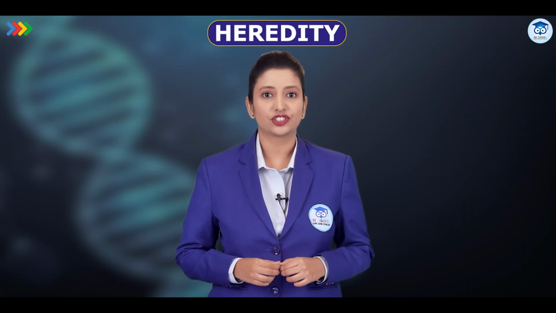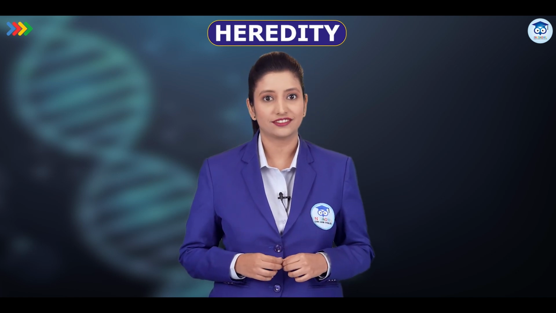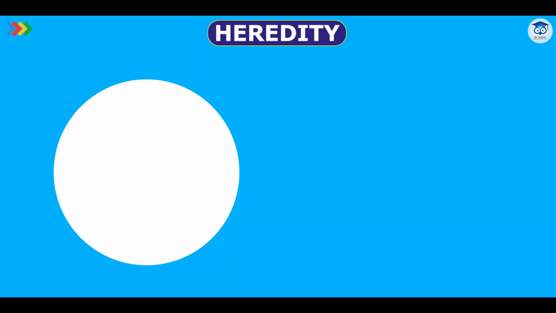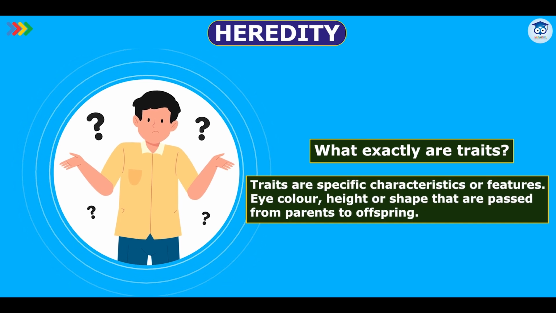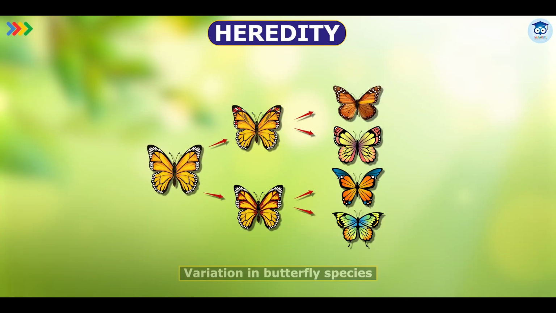But when reproduction happens sexually, there is a much higher level of variation. This is because two parents are involved and their genes combine in new ways. So, every new organism formed is a unique mix of traits from both parents. What exactly are traits? Traits are specific characteristics or features like eye color, height, or shape that are passed from parents to offspring.